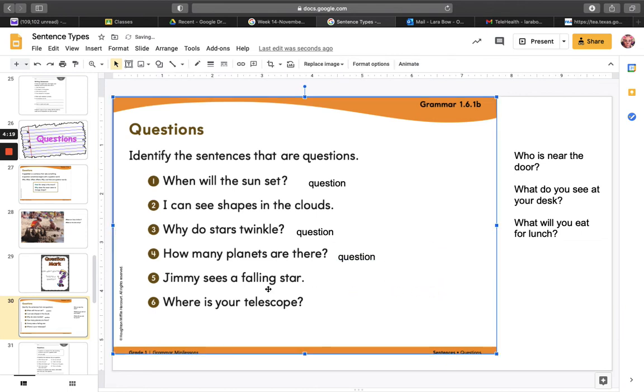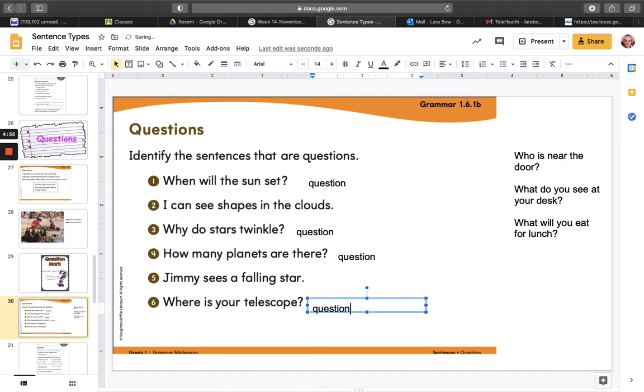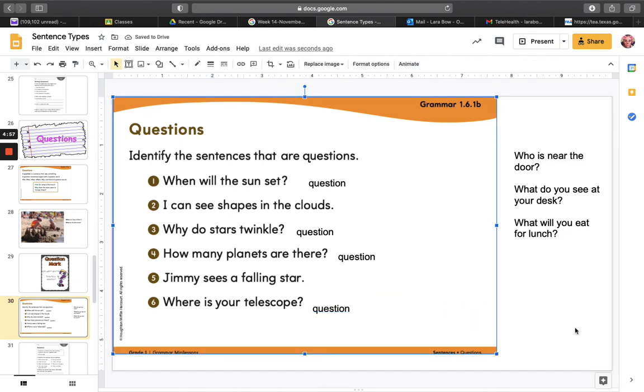So this is asking a question. All right. Number 5, Jimmy sees a falling star. Is this a question? It's not. It's a statement. It's telling us that Jimmy sees a falling star. And it also ends with a period, so there's lots of clues that tell us that this is not a question. Number 6, where is your telescope? Is this a question? It is. It has a question word, where, and it has a question mark. This is a question.